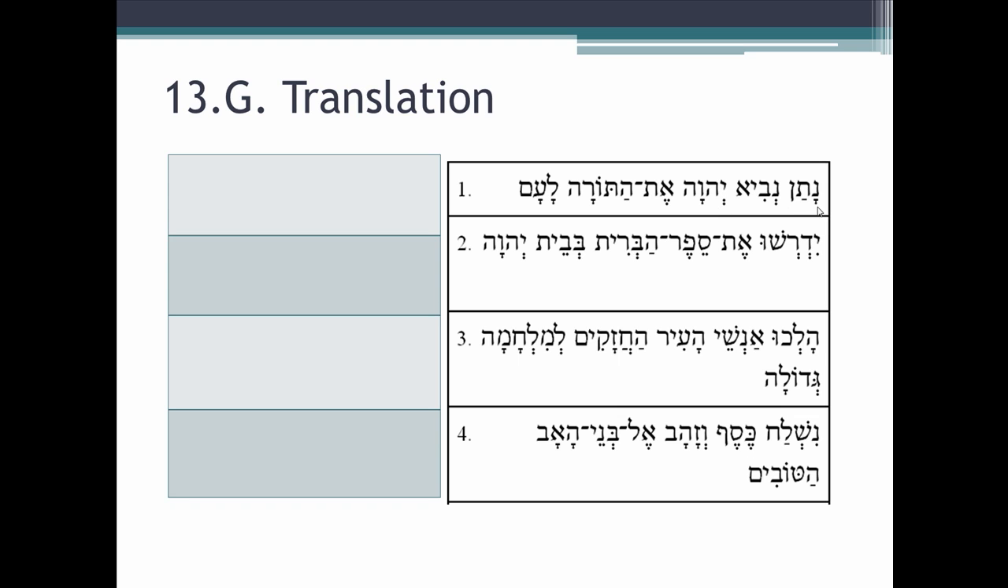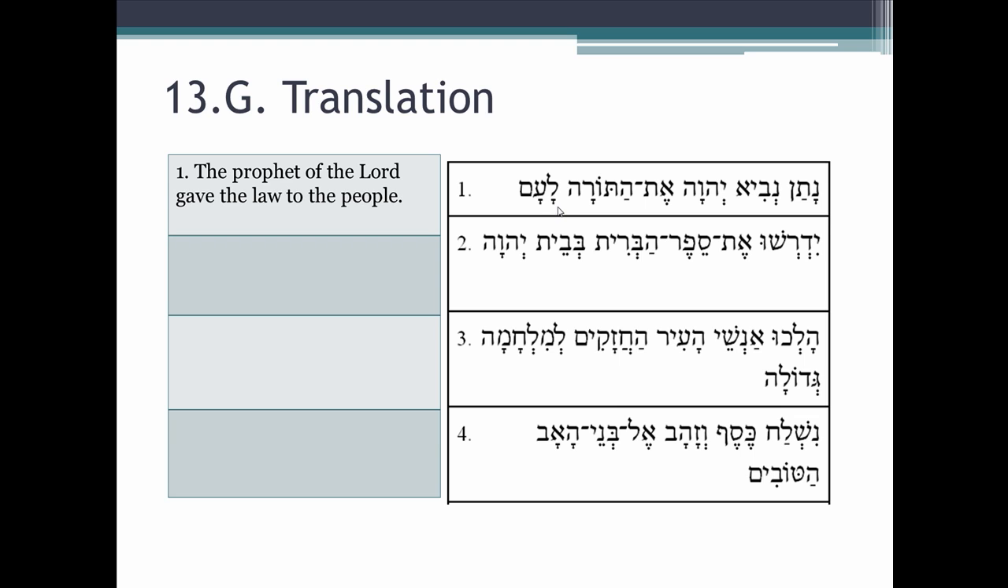Well, let's look at our answer key. The prophet of the Lord gave what? Et marks the direct object with maqqef, gave haTorah, gave the law, la'am. Am, if we know our vocab, is our noun, people. This is la. It is the prefix preposition. So he gave the law of the Lord to the people.